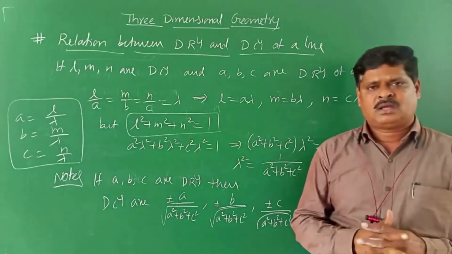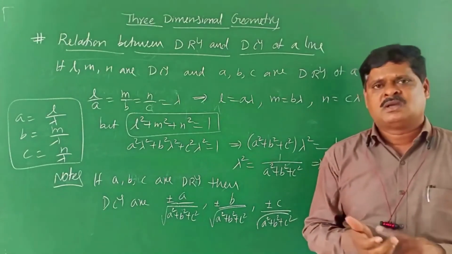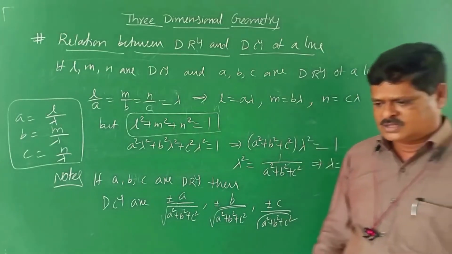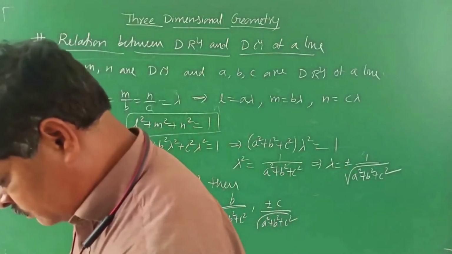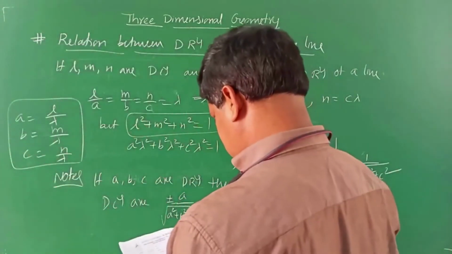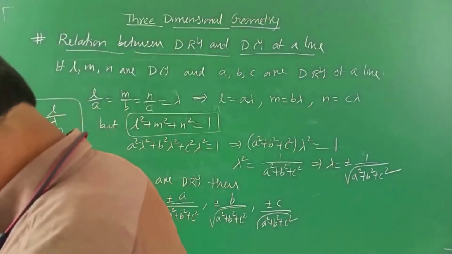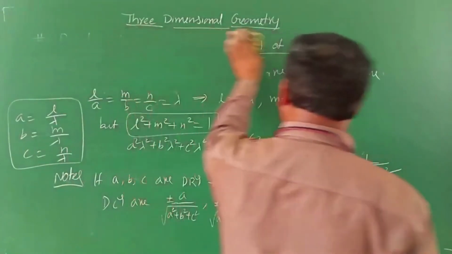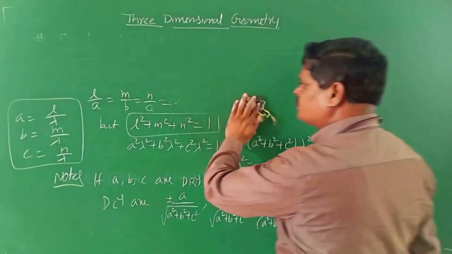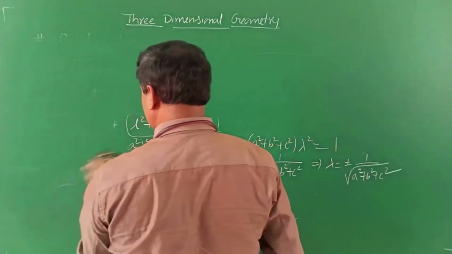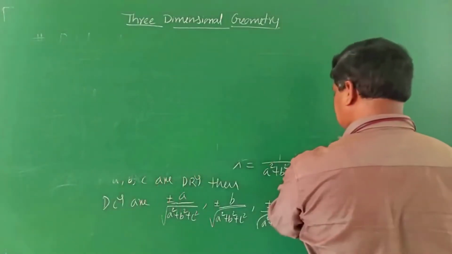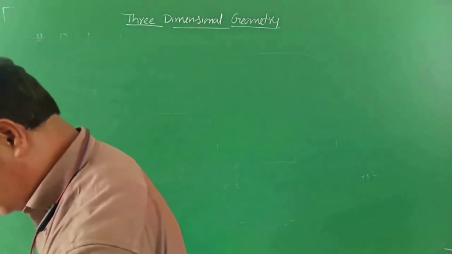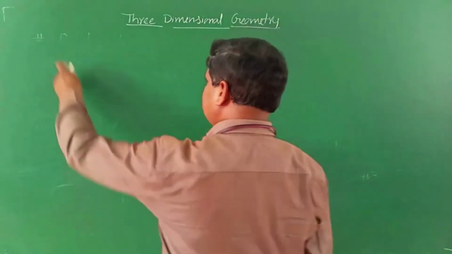These are all interrelated: direction ratios, direction cosines, relation among direction cosines of a line. Right. Next concept: direction cosines of a line passing through 2 points.